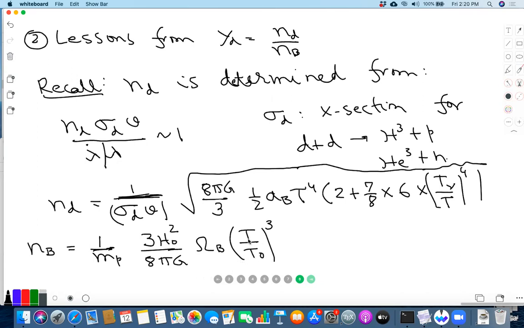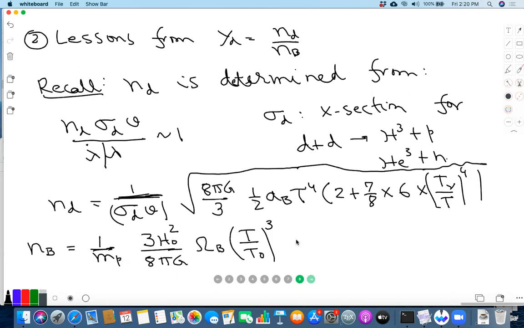Is that clear? This is the mass density of baryons today. We divide by MP to calculate the number density of baryons today. And then we multiply by T over T naught cubed to calculate the number density of baryons at the time that you are interested in.